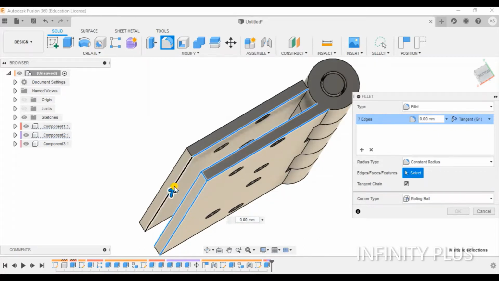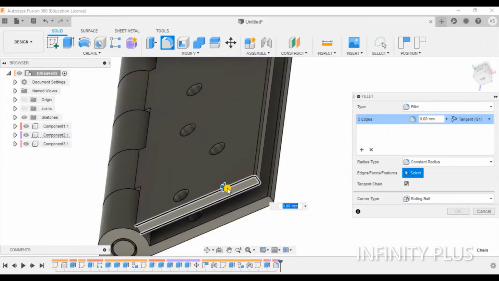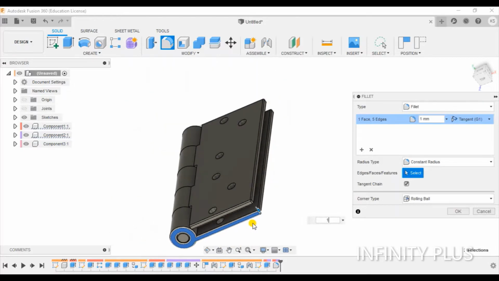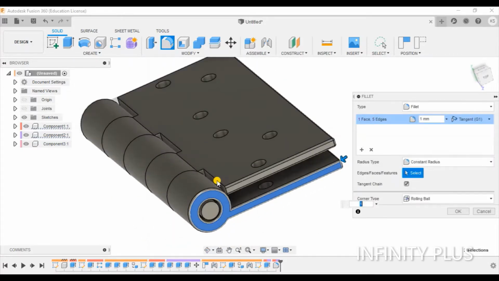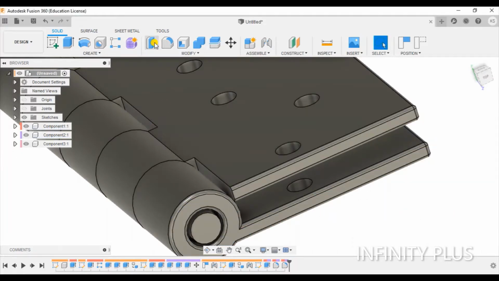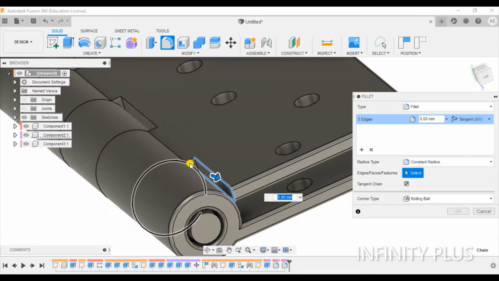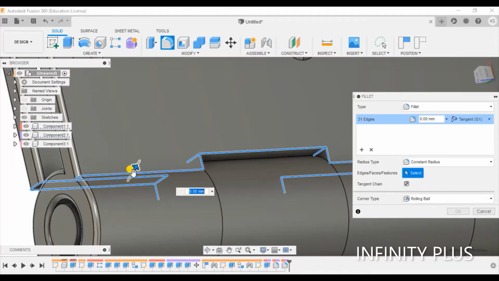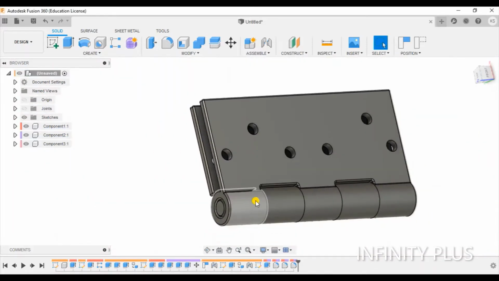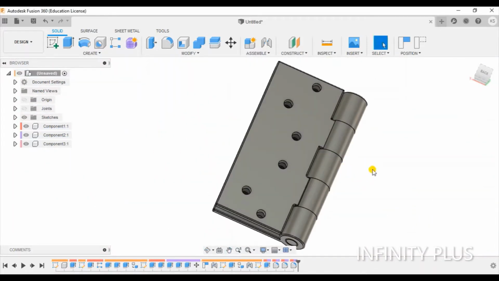This, this, this, this, this, this, one. Okay, again one. Okay, so the hole is left.